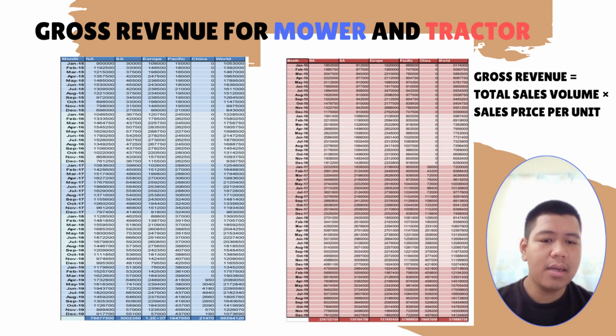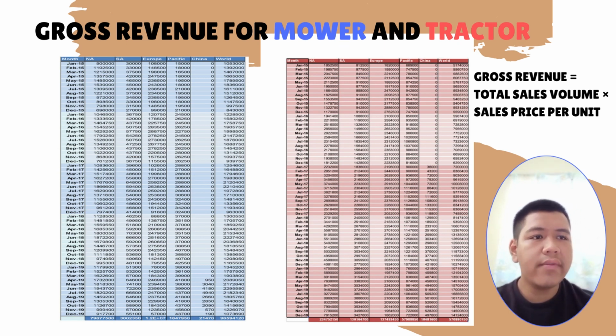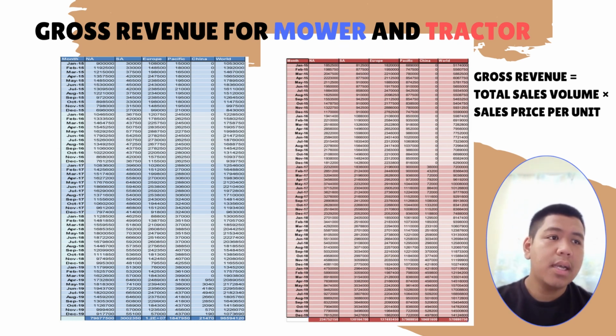From the calculated data, we can also see a pattern where each year in the middle of the year, the gross revenue would be the highest. Now, this may be due to the summer season in each region, which is usually the season where grass grows taller and more robust and causes the consumer to buy our mower and tractor products. The least is during the winter times because in some regions grass does not grow as fast or doesn't grow at all and our products are not needed by them.